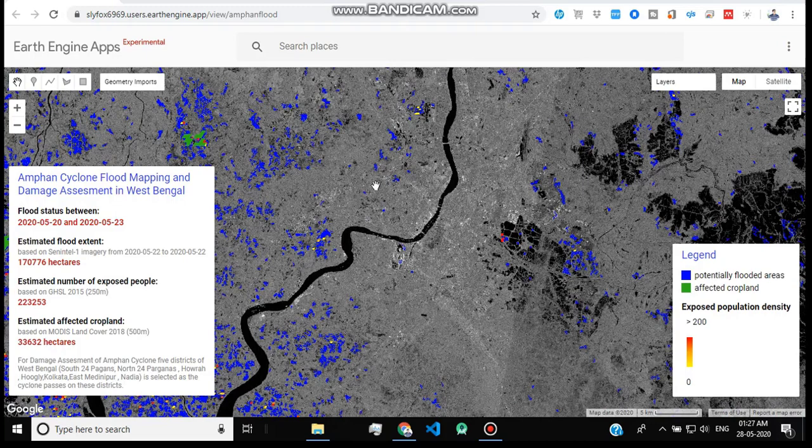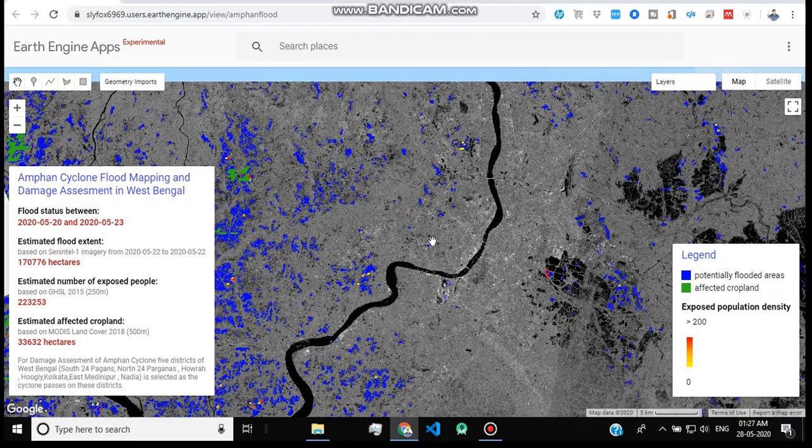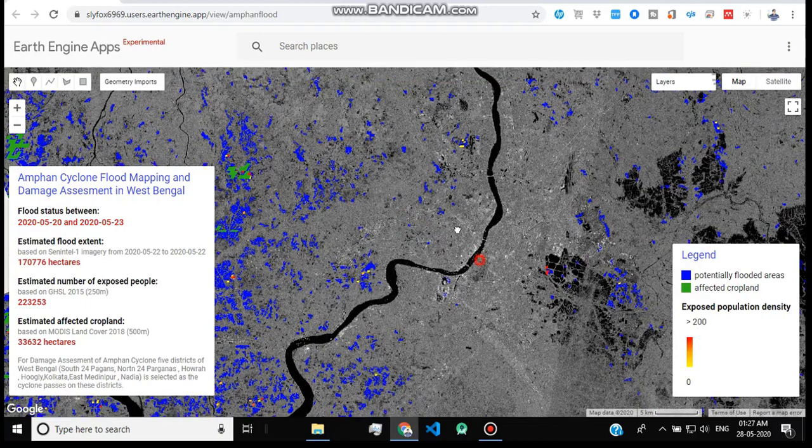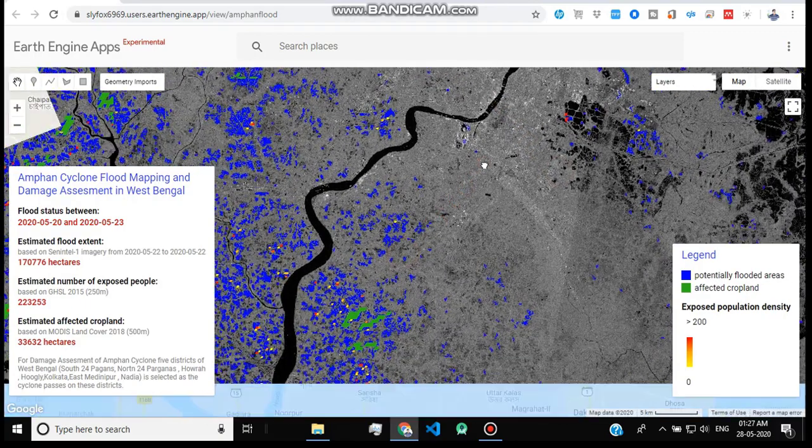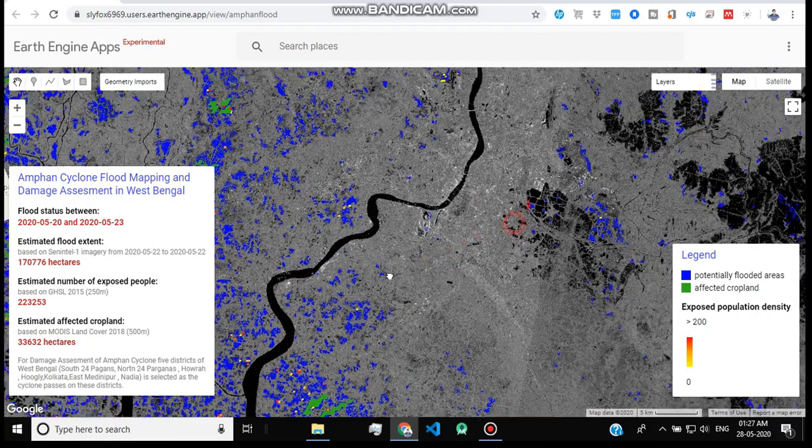You can see that Kolkata city is not so much flooded, but the exterior of the city is partially or heavily flooded due to Amphan.